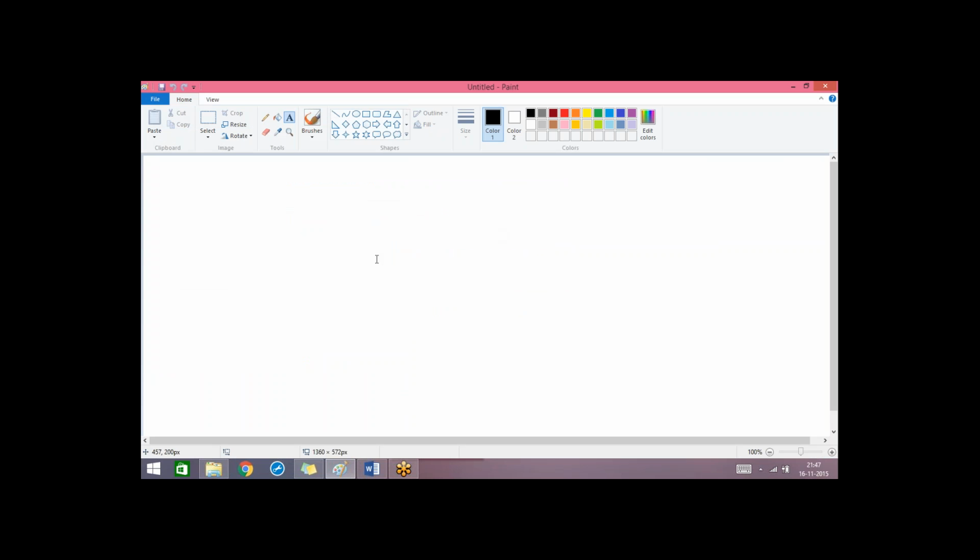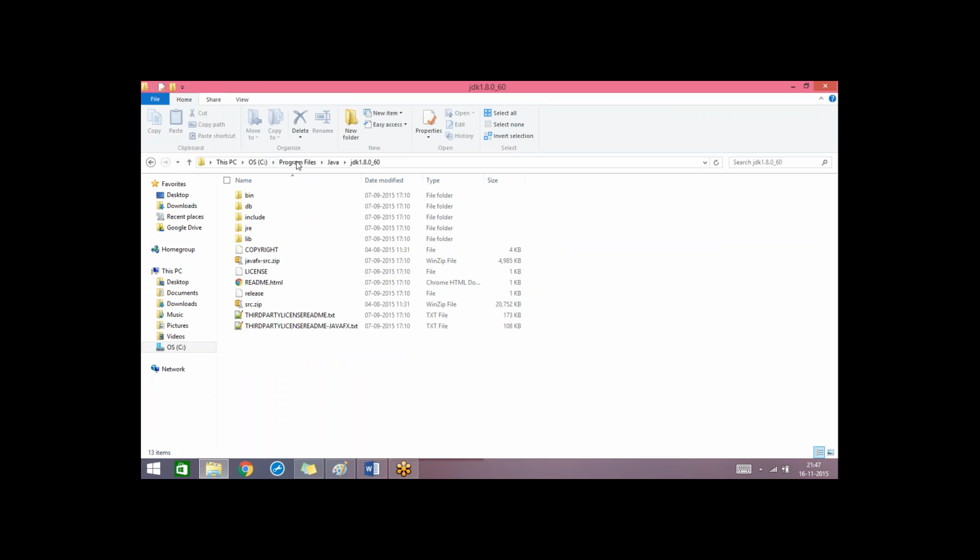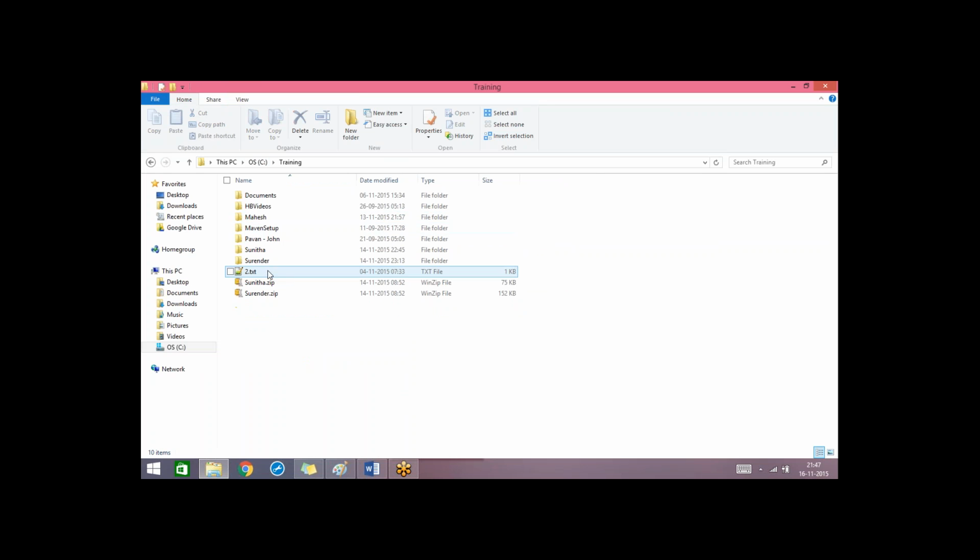First, let's see the complete architecture of JVM. JVM basically contains a class loader. As we have already discussed, after successful compilation of a Java file, first a dot class file will be created, and that class file will be saved automatically in our local drive.